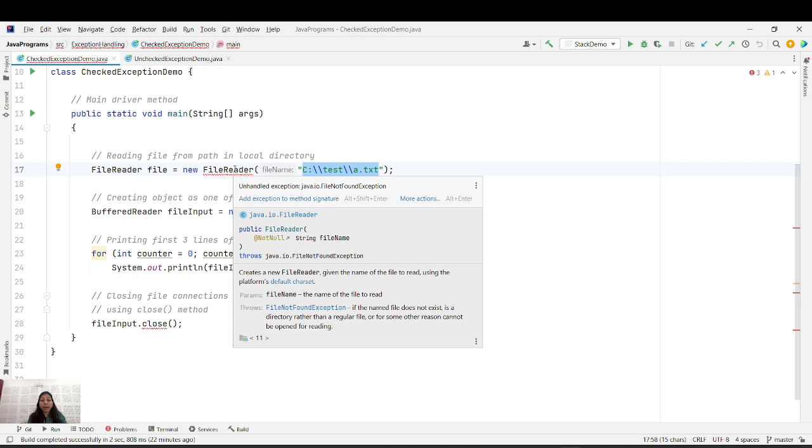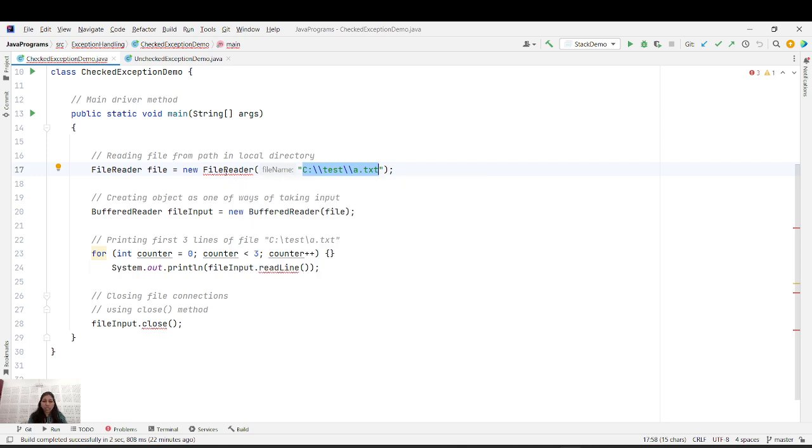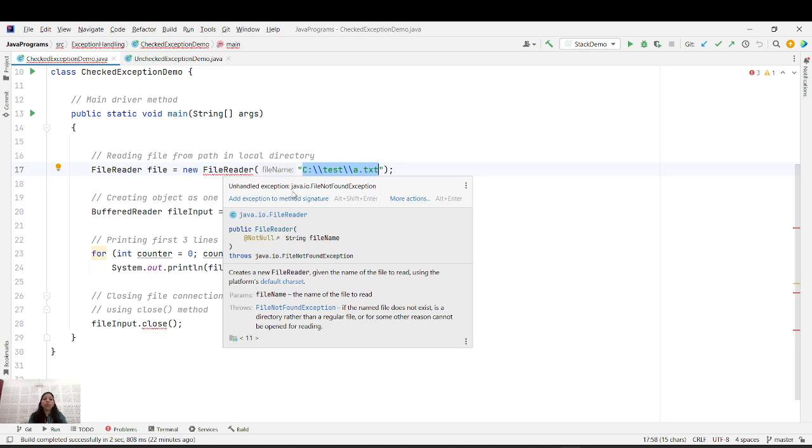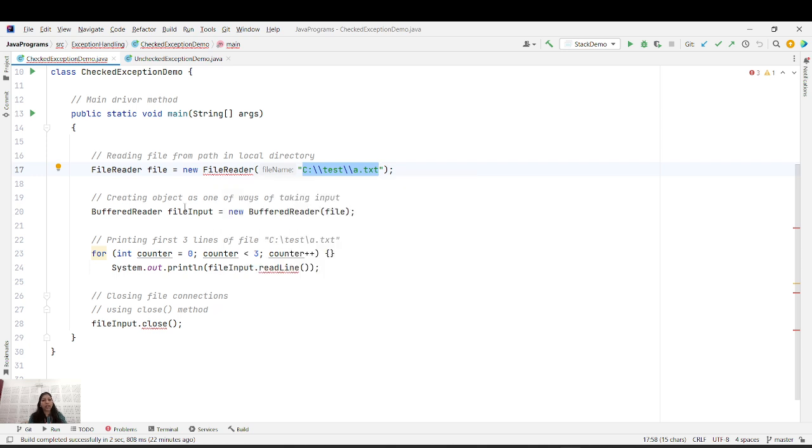Now I'm using the FileReader. Now my compiler is giving me the warning or the error, you can say, unhandled exception java.io.FileNotFoundException. When I'm using a FileReader, I need to handle the exception for file not found. So I need to catch this exception. The way I can catch it, we will see in the coming videos.